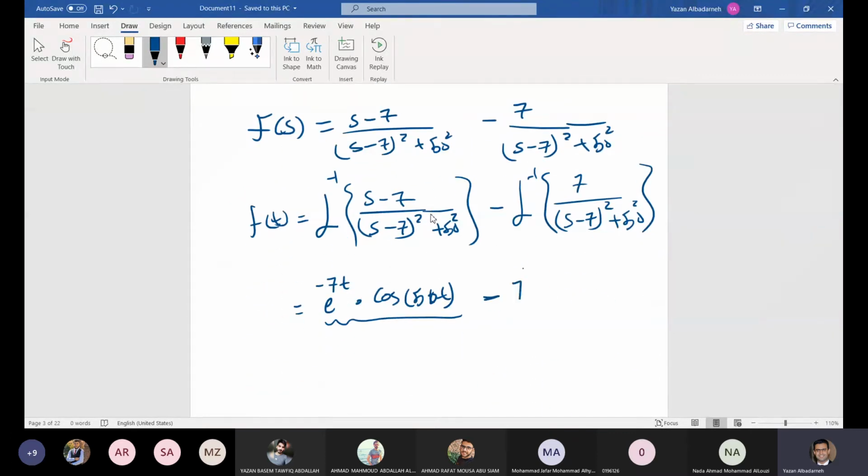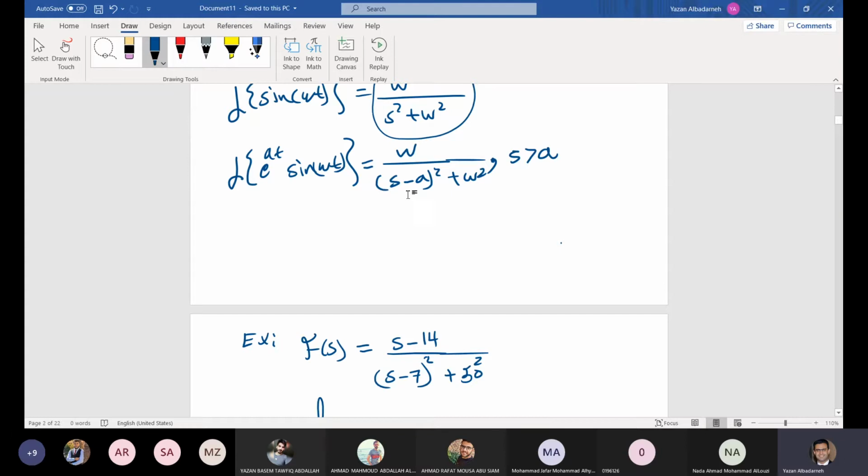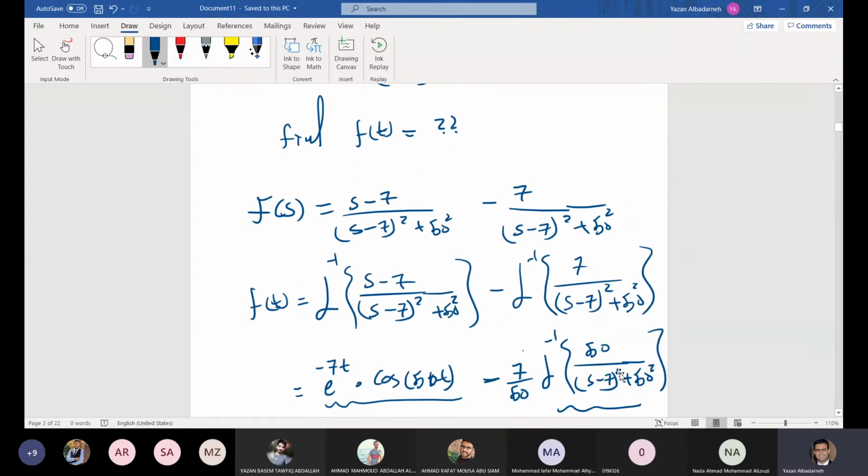I'll write 7 over 50 multiplied by the Laplace inverse of 50 divided by s minus 7 squared plus 50 squared. Now what is the Laplace transform of this one? This one is written in the form of omega divided by s minus a squared plus omega squared, right?